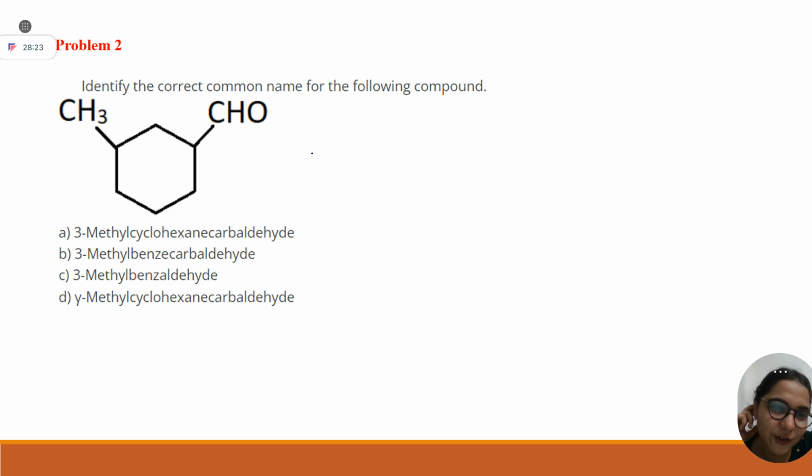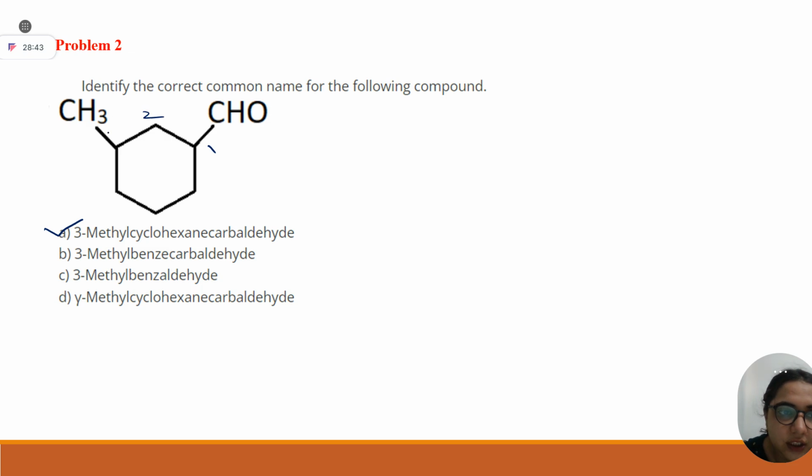That's IUPAC, but I have asked for the common name. Gamma. Think. But yeah, you are absolutely right. The IUPAC name for this compound is 3-methyl